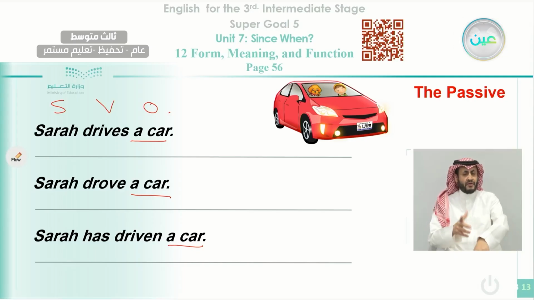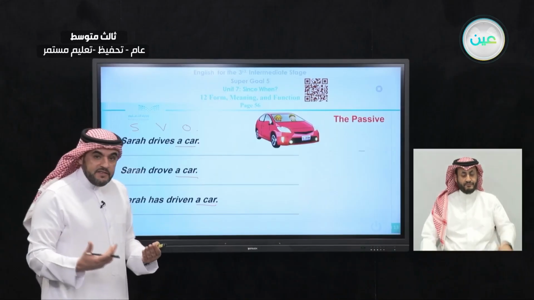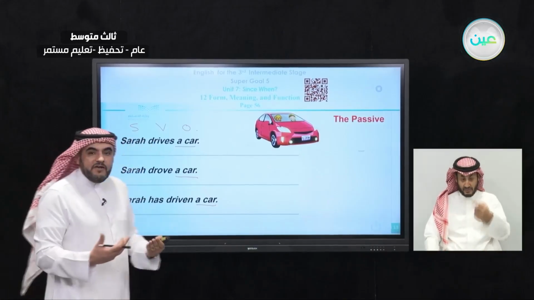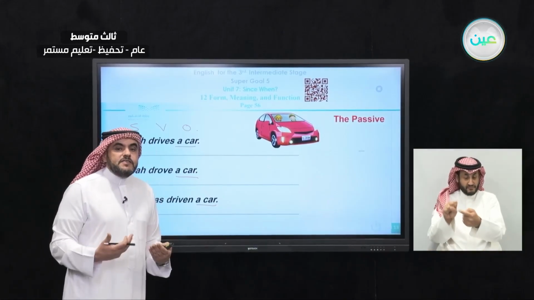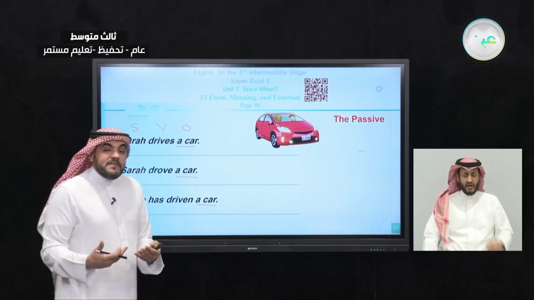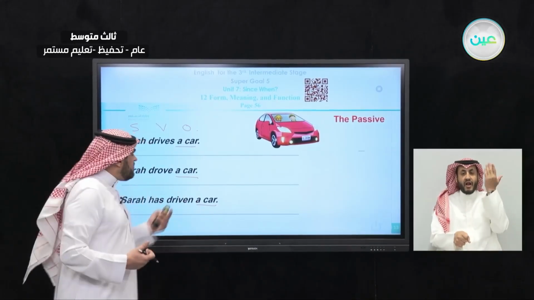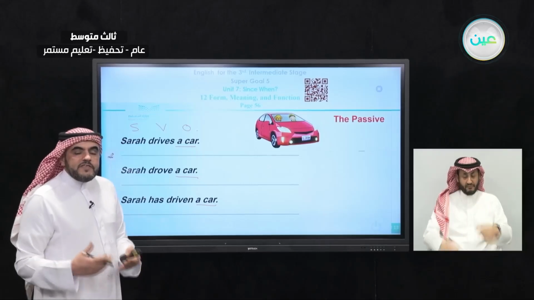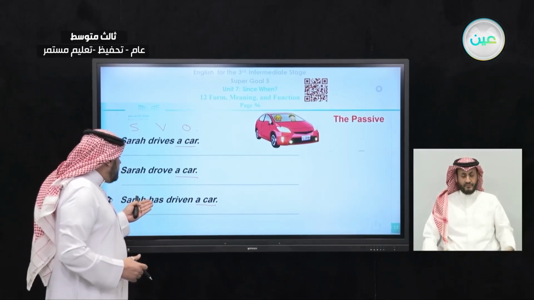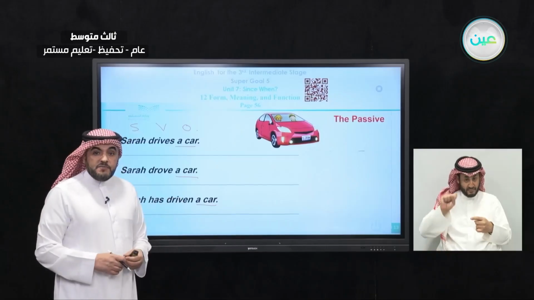You can tell from the first one here, it is in the present. How do you know that it is in the present? Look at the verb drive. It is used in the present tense. So we say drive. In the second one, you can tell this sentence is in the past by looking at the verb drove. Drove is the past form of the verb drive. The last one, here we have has plus the past participle.